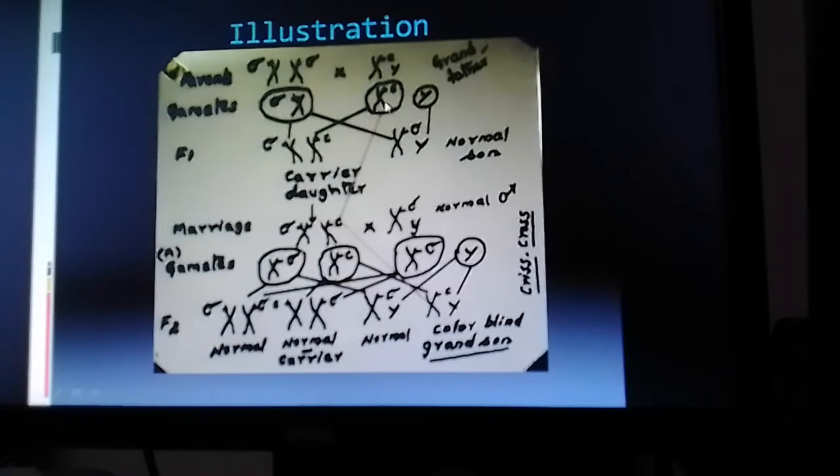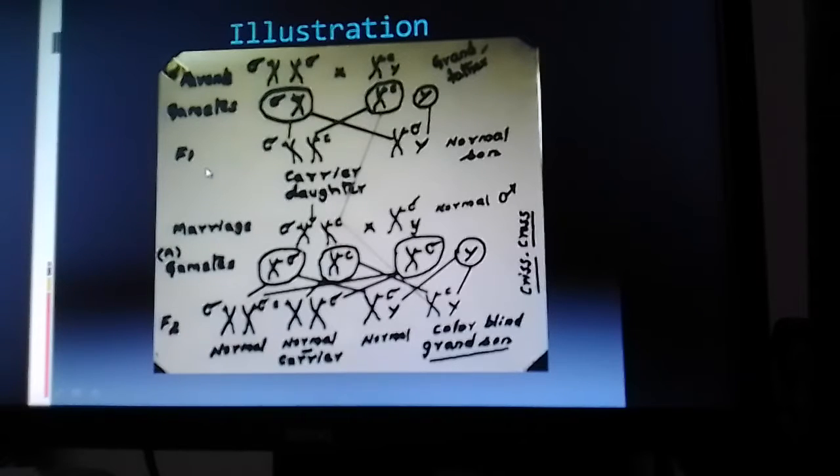On the side of the male parent, two types of gametes are produced because of the presence of the Y, which is in no way connected to this X-linked trait. 50% of the gametes will carry the Y chromosome and the remaining 50% will carry the X with the mutant allele.